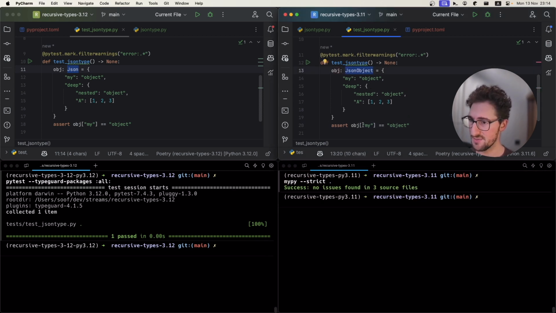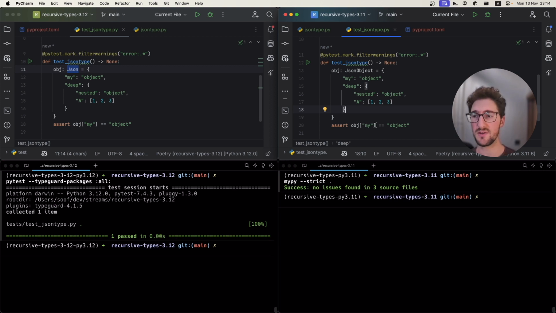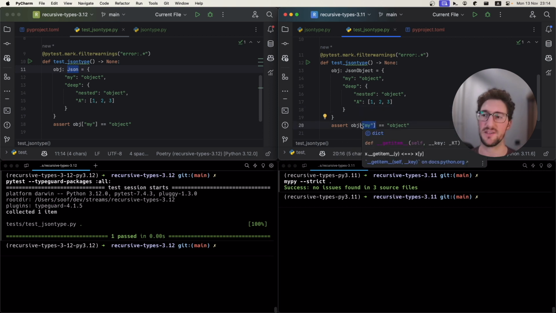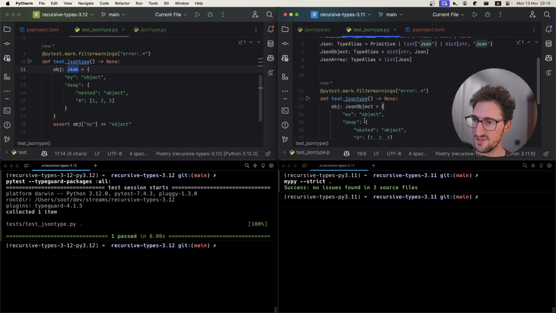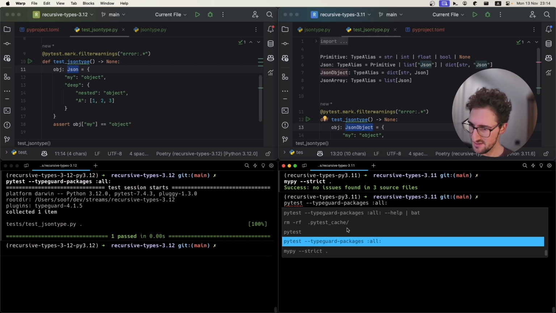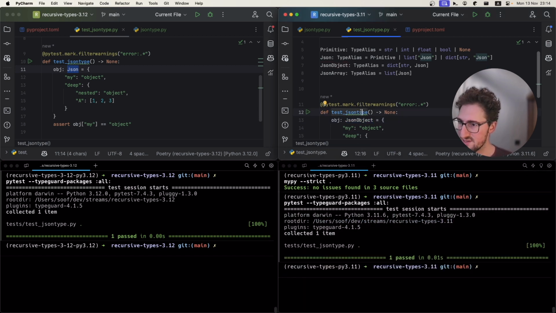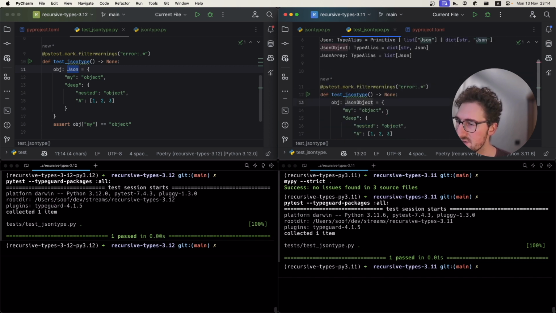Basically, because we're operating here on the object, we must claim this is a dictionary and not a completely random JSON object, because ints and floats don't have the bracket operator. So this assertion now works when we map it to object. But if we run our TypeGuard, why is this now not working? Oh, because we are now using JSON object, of course.